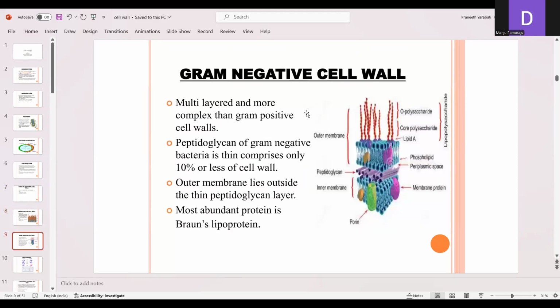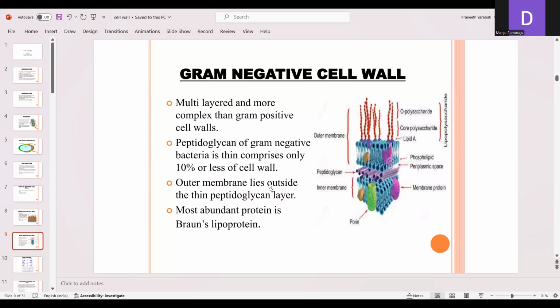Whereas the gram negative cell wall is multi-layered and more complex. Here the peptidoglycan of gram negative bacteria is thin and comprises only about 10% of the cell wall. The outer membrane lies outside the thin peptidoglycan layer. The most abundant protein, Braun's lipoprotein, is seen in the gram negative cell wall.